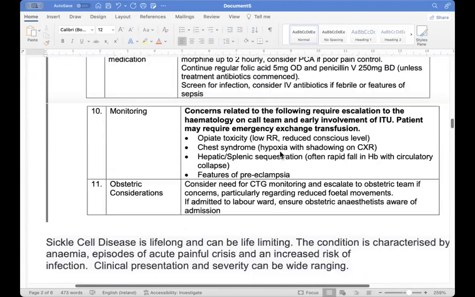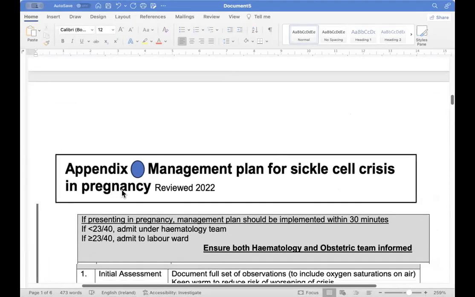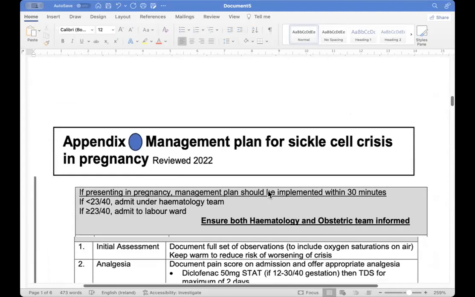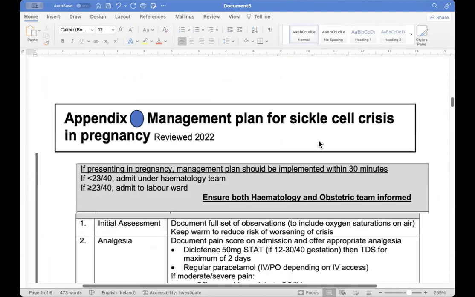Now we are going to do this one. Our main ones are acute sickle cell crisis and acute chest syndrome. These are the two. First we will go for the acute sickle cell crisis. If she presents in pregnancy, this management should be implemented within 30 minutes of pain. Within 30 minutes, we have to diagnose and start the treatment. This is the plan we have to make.